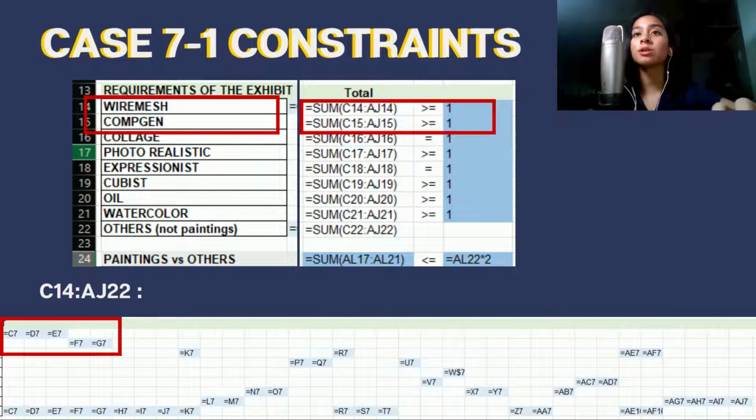First, let's talk about the wire mesh and computer-generated constraint. The problem states that if a wire mesh sculpture is displayed, at least one computer-generated drawing must also be displayed. It also goes the opposite way.